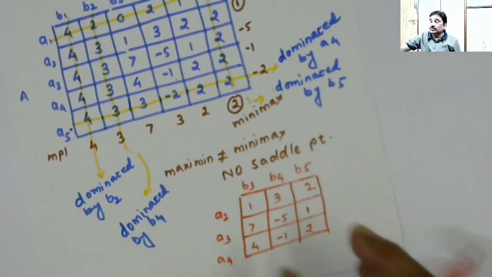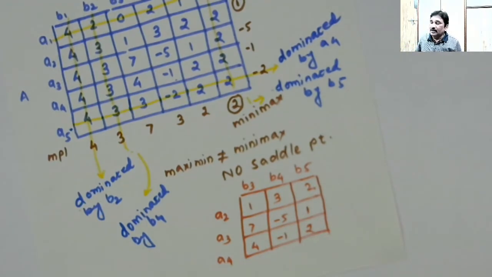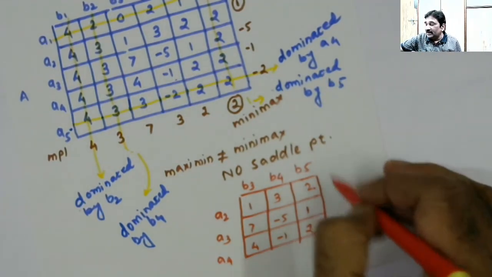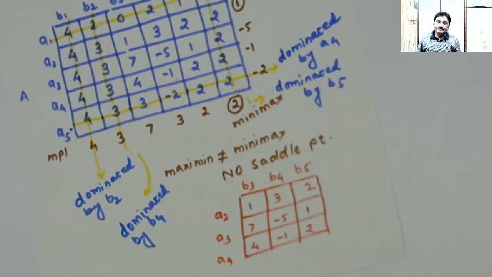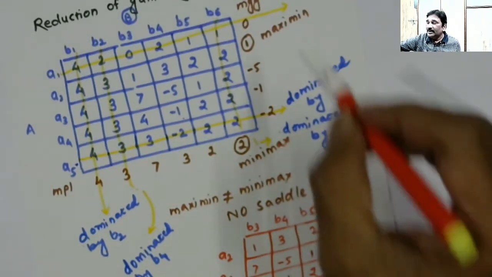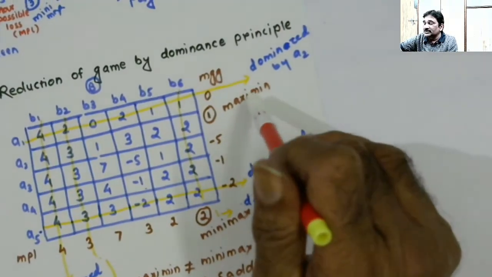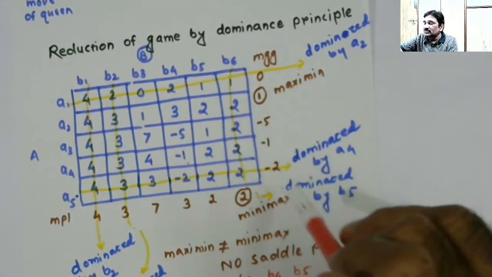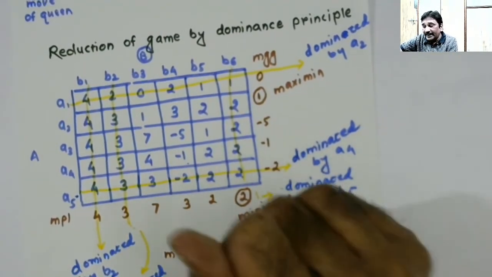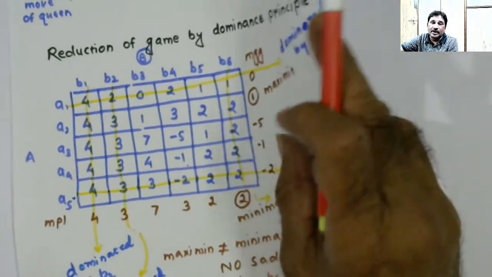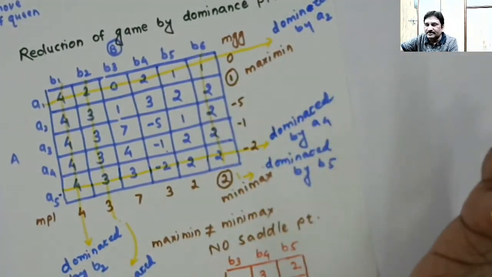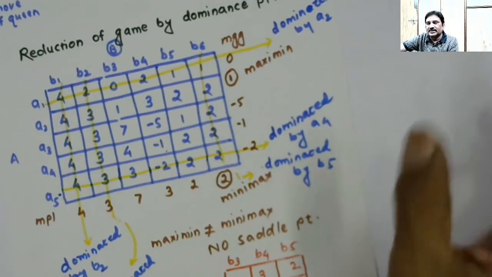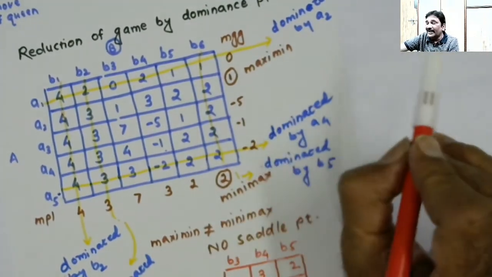How to solve this game ahead? Because if I think of finding MGG and MPL, maximum possible loss, there is no point in doing that. Why? Because there is one thing I forgot to explain, but that I'll be doing now. Maximin is not equal to minimax. Had it been equal, then the game value would have been minimax or maximin, because if they are equal, then that will itself be the game value.